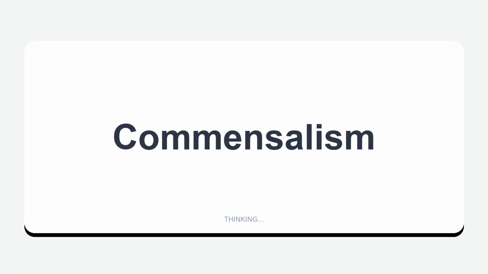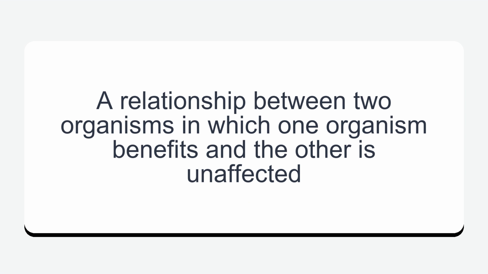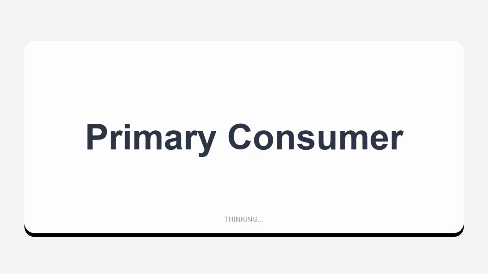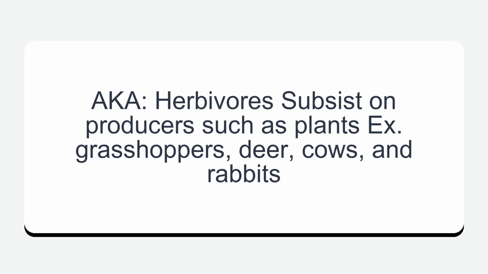Commensalism. A relationship between two organisms in which one organism benefits and the other is unaffected. Primary consumer, aka herbivores, subsist on producers such as plants. Grasshoppers, deer, cows, and rabbits.